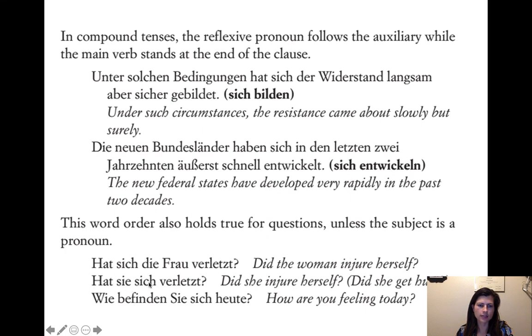Hat sie sich verletzt? Did she injure herself? Wie befinden Sie sich heute? How are you feeling today? And so then, if your subject is a pronoun, then it comes where you think it would. But if the subject is a noun, then the reflexive pronoun comes first.